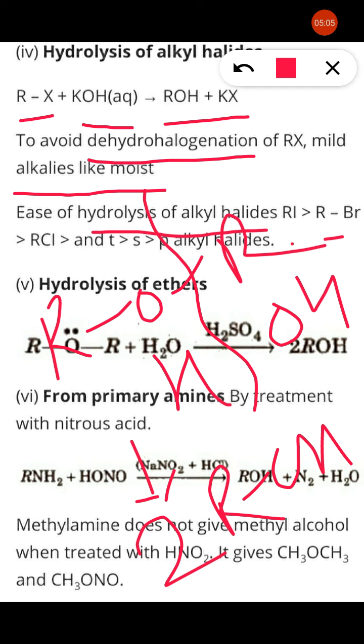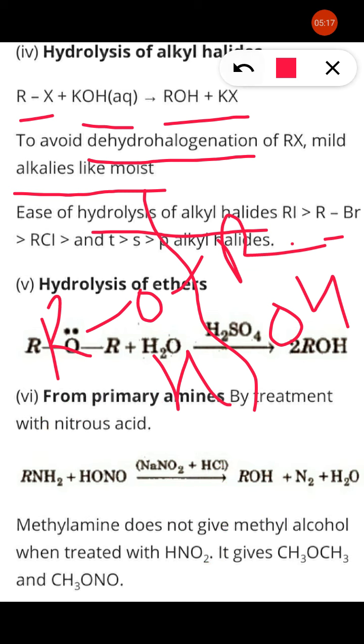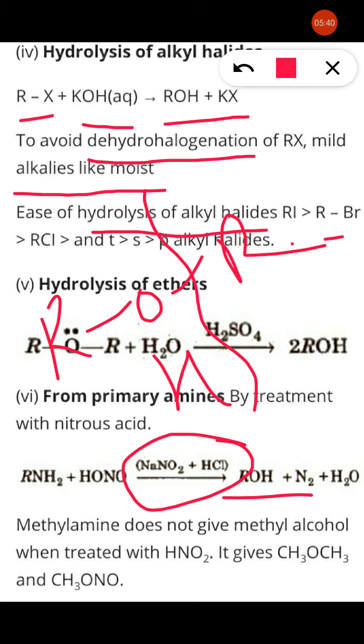alcohol by the ether. Now, primary amine also gives the product as alcohol in the presence of nitrous acid. Nitrous acid, that is HNO2. The amine reacts with nitrous acid to form alcohol. It gives N2 and H2O, because nitrous acid is prepared from sodium nitrite and hydrochloric acid. It is a nitrating mixture, giving diazonium salt, NaNO2, HCl, right? So that there is a preparation of alcohol as a product.